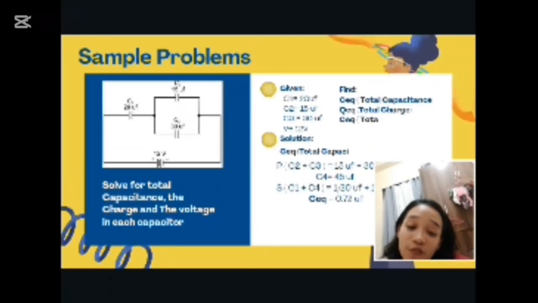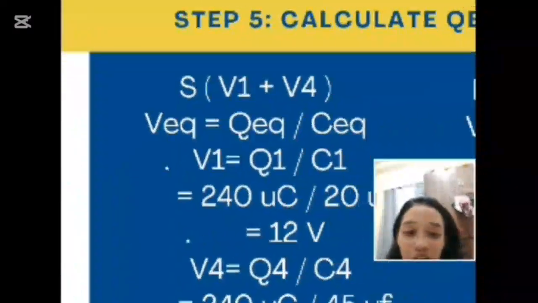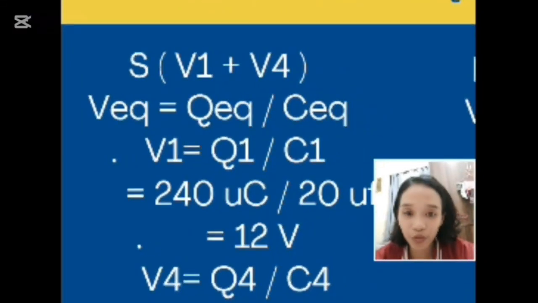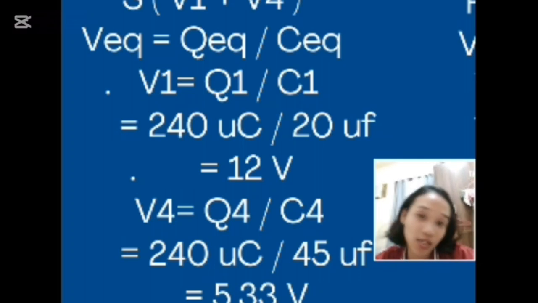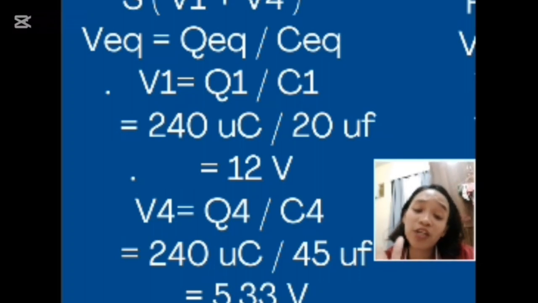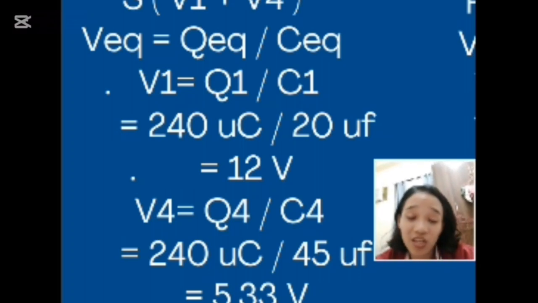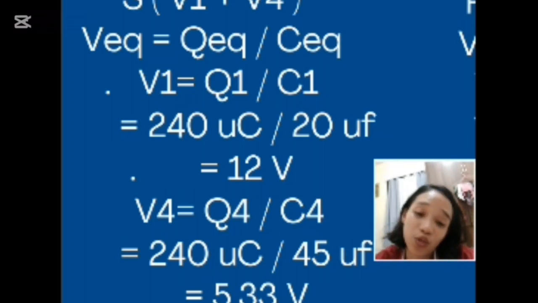If we need to find the voltage, then divide Q over C, which is charge over capacitance. So here, this one would be CEQ, this one would be V total. VEQ would be QEQ over CEQ. If we need to find V1, we just substitute the QEQ with Q1. So V1 equals Q1 over C1.